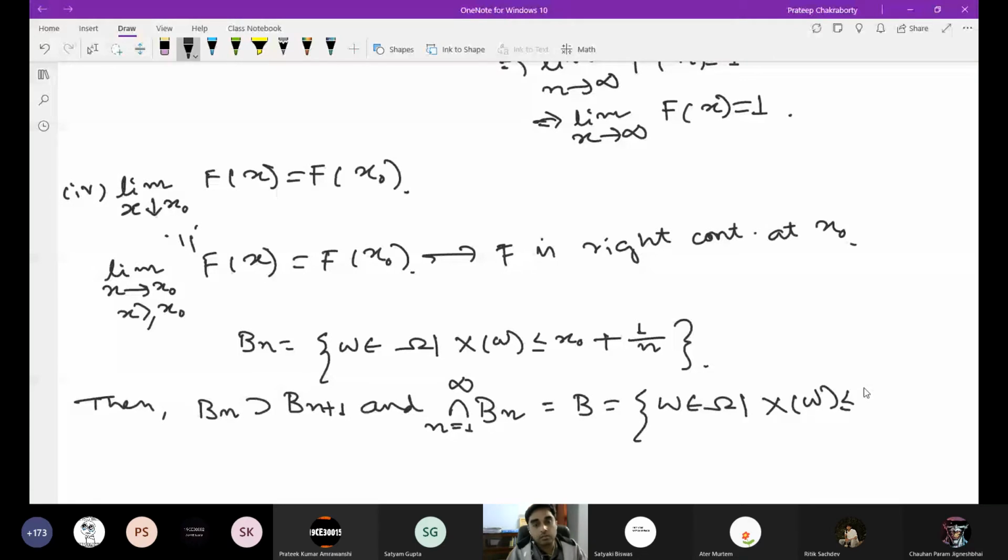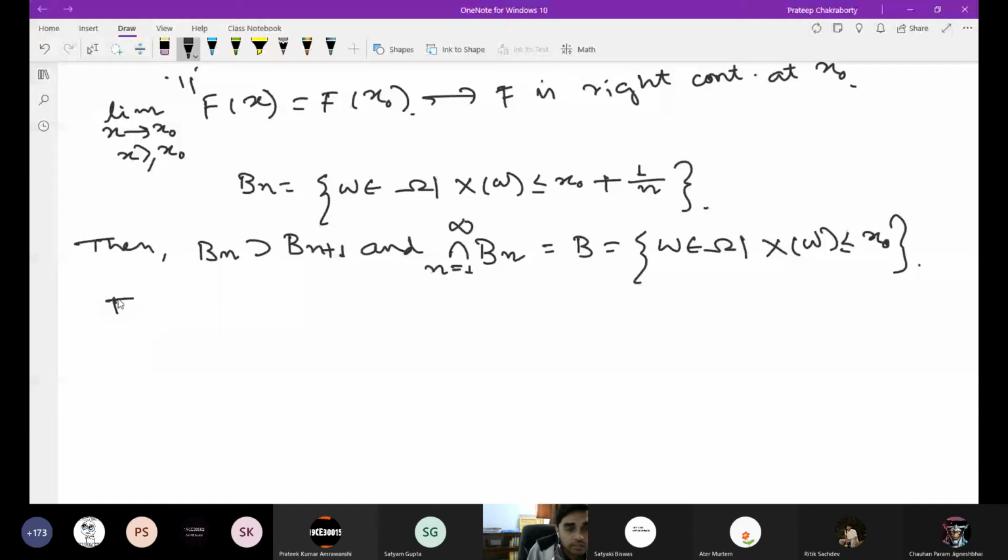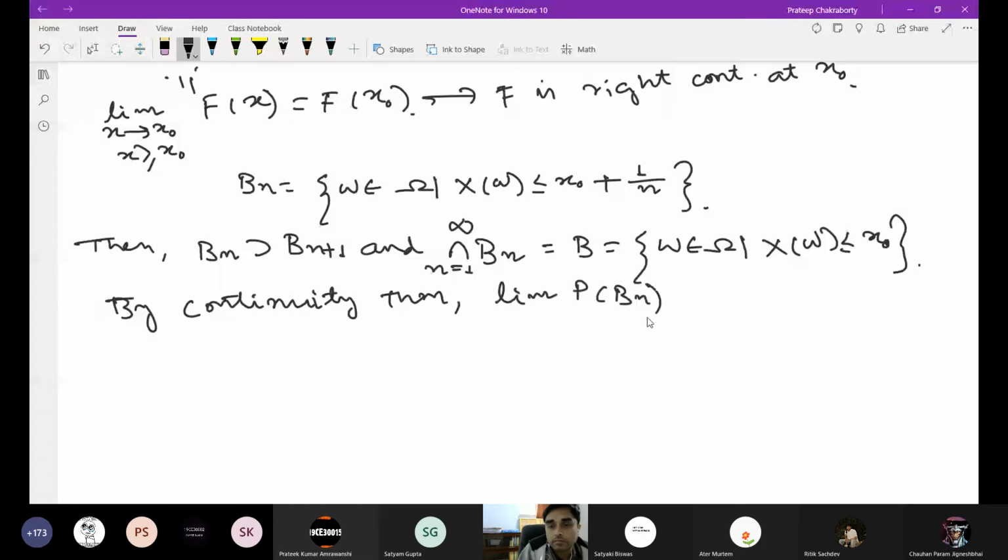So again we'll use this continuity theorem. By the continuity theorem, the limit of P of B_n is P of B, which is F of x0.